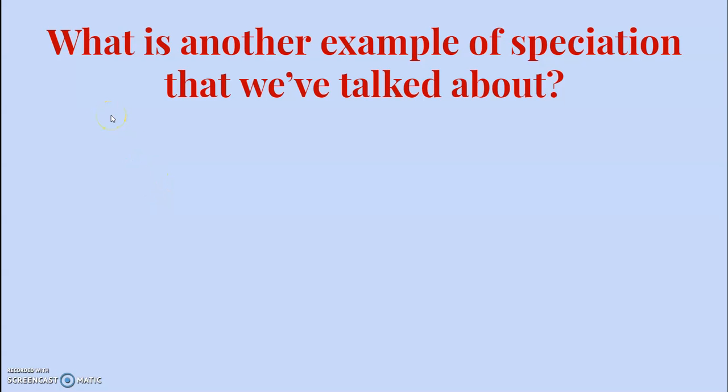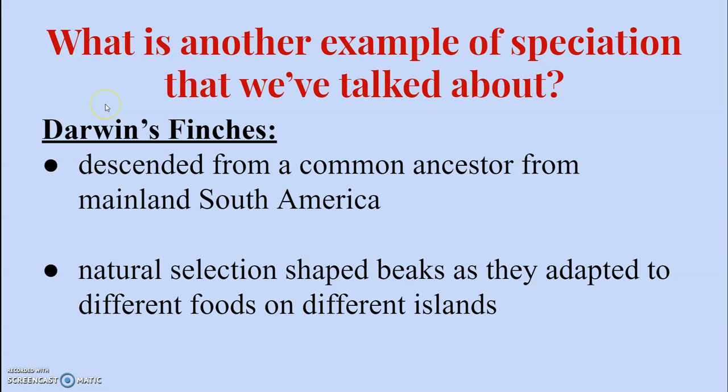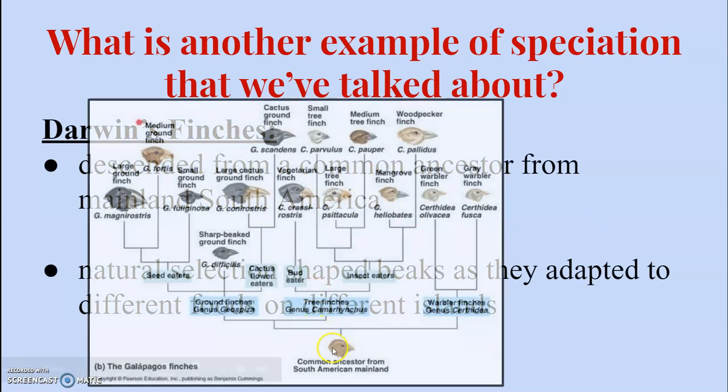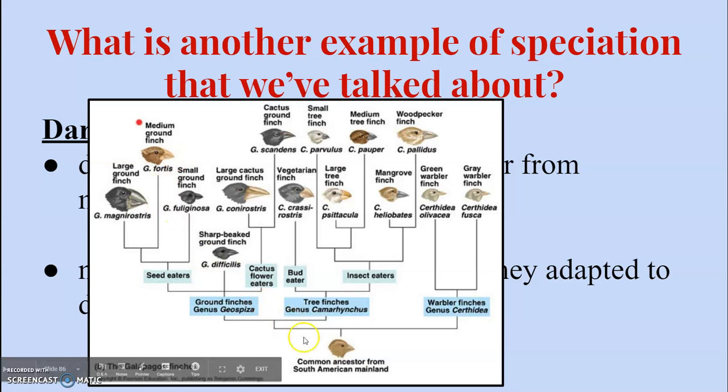What's another example of speciation we've talked about? We've talked about Darwin's finches. Darwin said that they descended from a common ancestor from the mainland of South America, and then natural selection ended up shaping their beaks as they adapted to the different foods on the different islands. Just like here. Over time, because they were isolated geographically, they were isolated either behaviorally or by the food that they ate, you ended up seeing different species forming from the initial species, which is causing speciation.